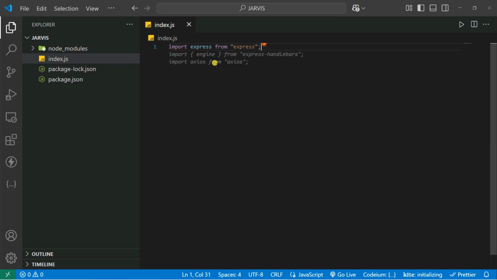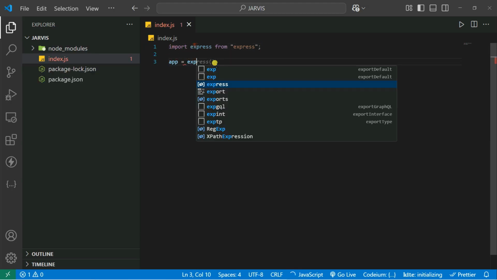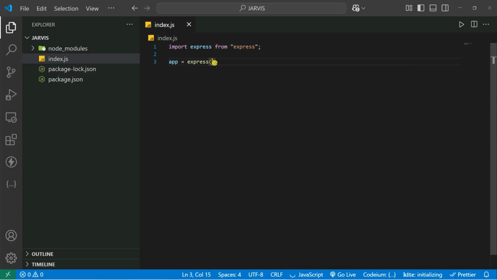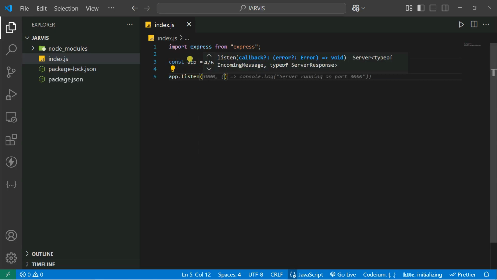So let's say import Express from Express, and after that we're going to create our application. Let's say express. Let's make it const, because it doesn't change. So let's say constant, and after that we're going to listen to our server. Let's app.listen, and inside that you need to give it a port number.